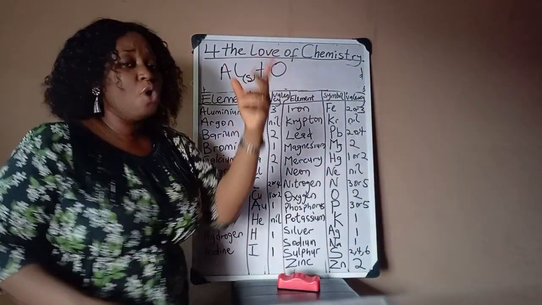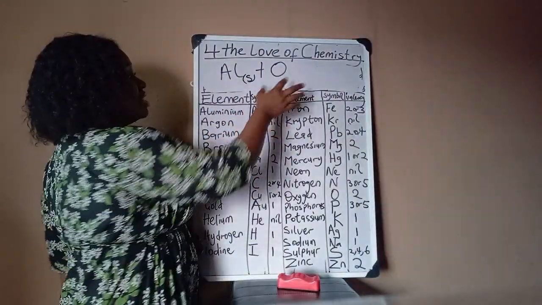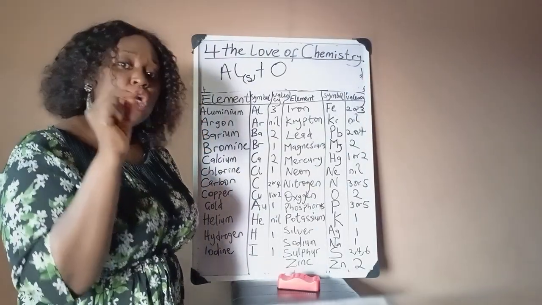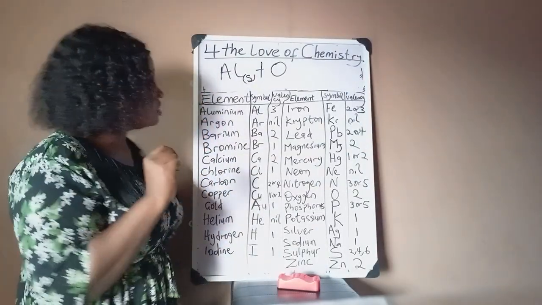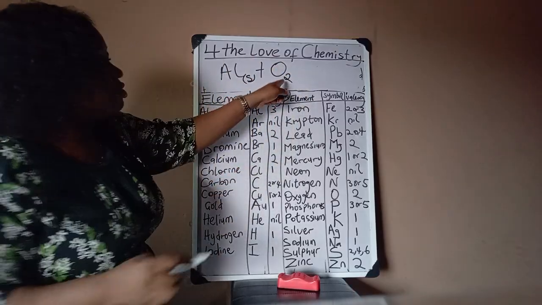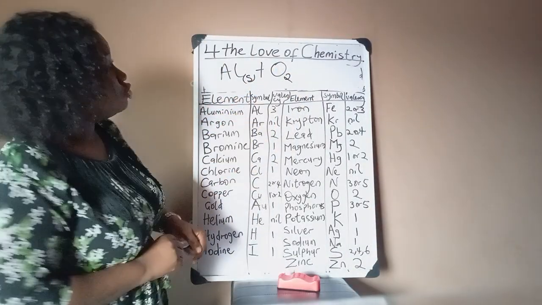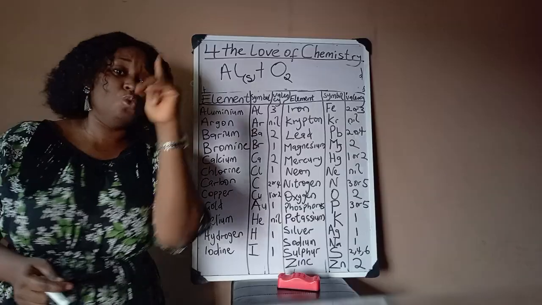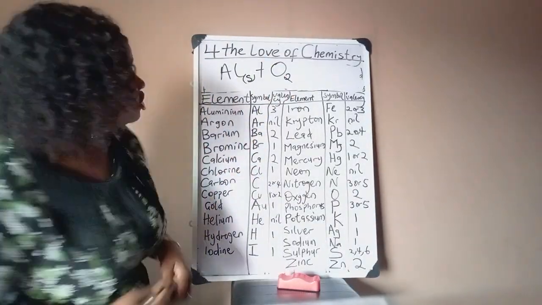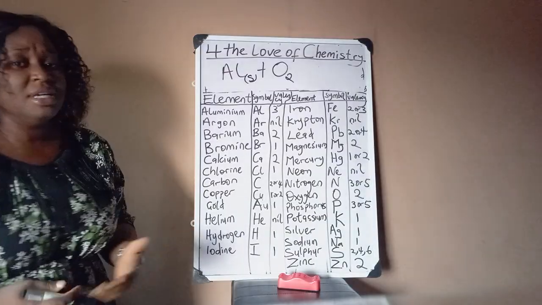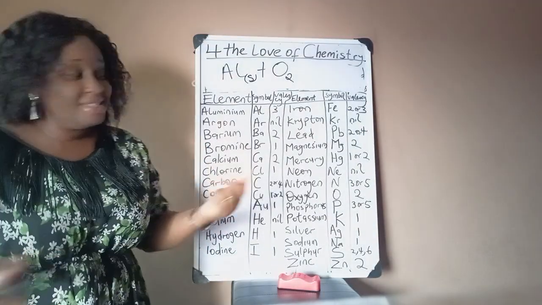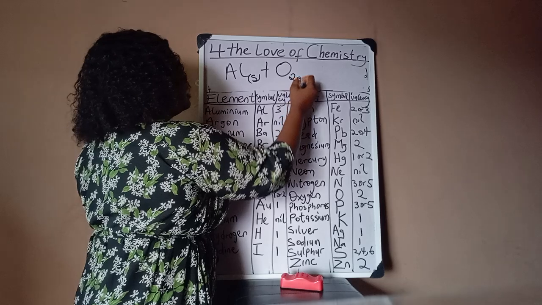Now, when it comes to oxygen, oxygen does not exist alone. It combines with another oxygen to form a molecule of oxygen. So O plus O, that's O2. You put that 2 as a subscript to show that this is not just one atom of oxygen. This is 2 atoms of oxygen. And here, is this oxygen a solid, a liquid, or a gas? It's a gas. So we write gas.